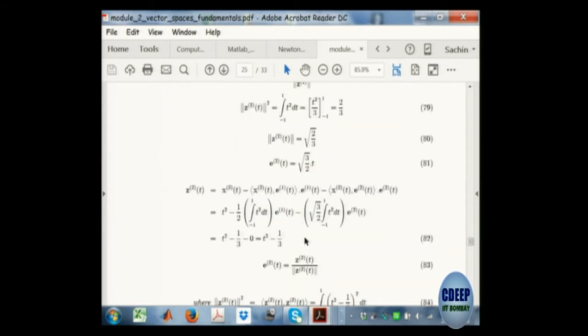So you just go on applying. Then you take the inner product of x3, which is t square, with E1, and the inner product of t square with E2, and then go ahead like this.